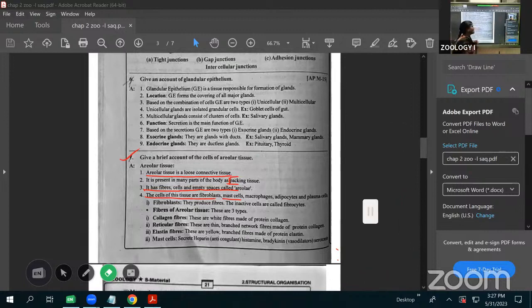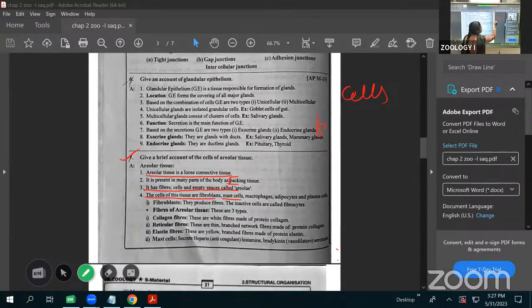Fibers we discussed. Three types of fibers are present: the collagen fiber, elastin fiber, and reticular fiber. Now we are going to discuss the cells. Which types of cells are present? The first one is called the fibroblast cells.